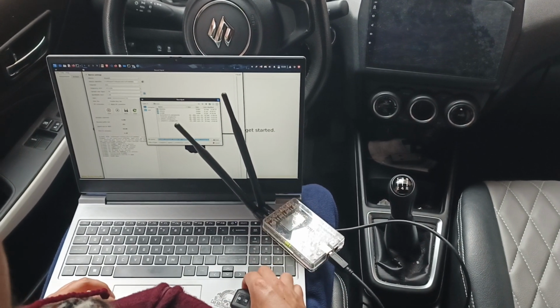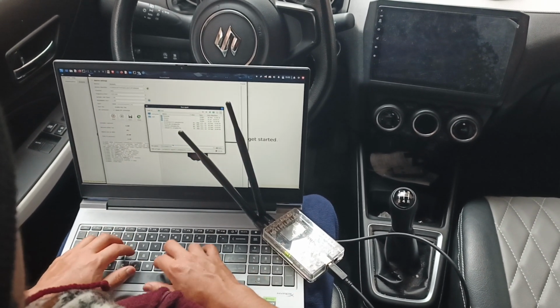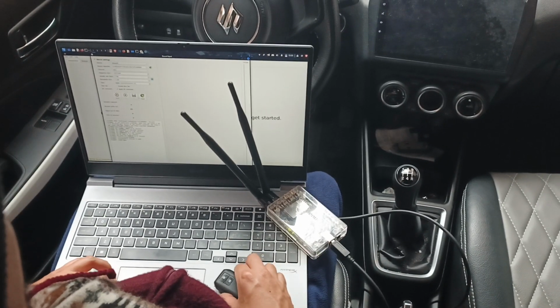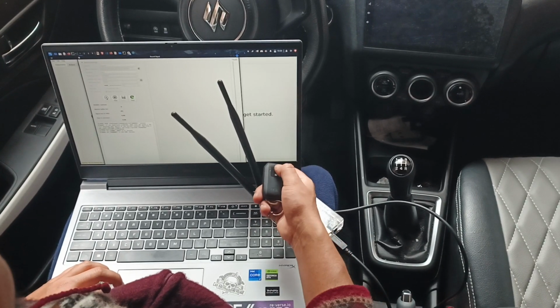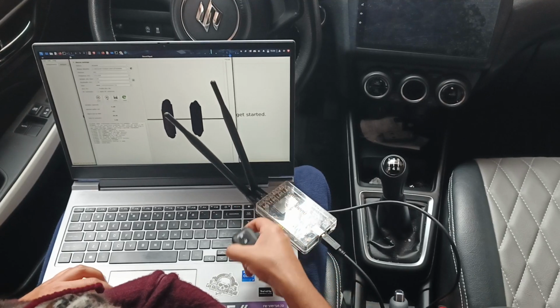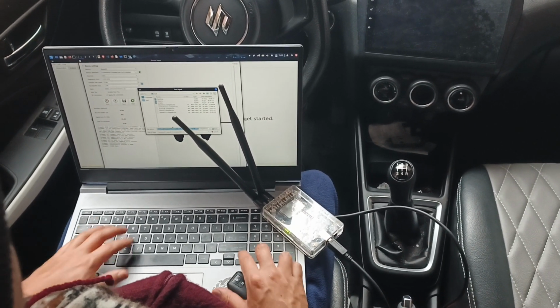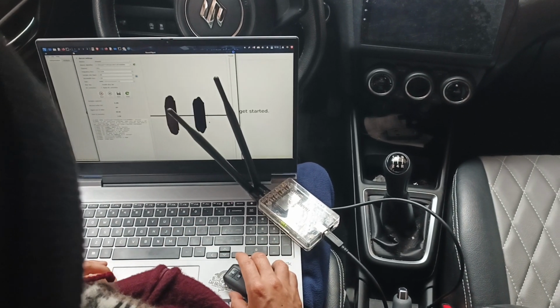There we go. Lock. And here again, 2 times the lock signal. 1, 2. Two locks. Wow. Perfect. So what is going on?